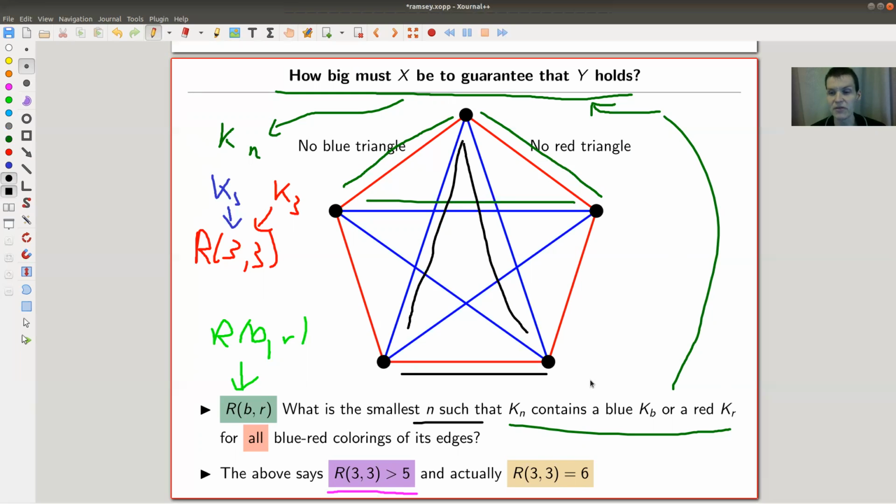This problem is called the Ramsey problem, also sometimes called the party problem. So here comes a way to remember it. At least for some people that actually works. Imagine that you're at a party and each vertex is a person: person A, person B, person C, person D, and person E. You draw an edge between them and give it a color depending on whether they know each other or not. So red could be don't know, and blue could be do know.